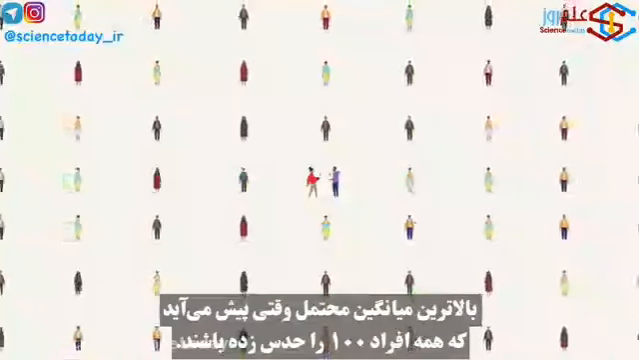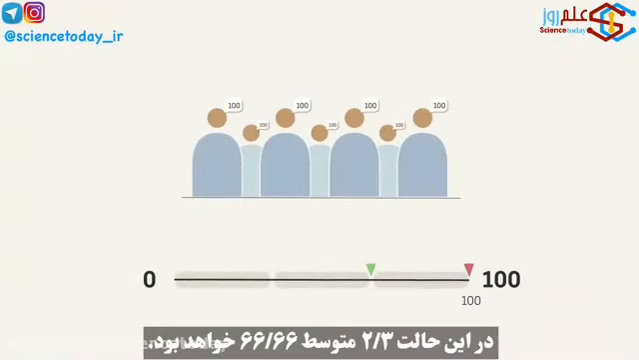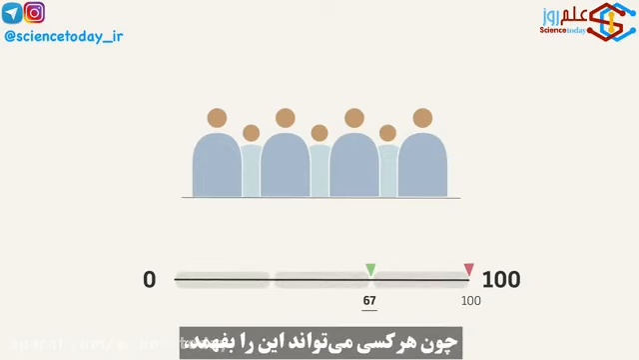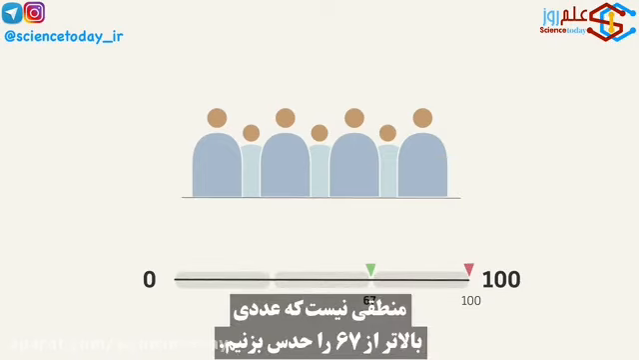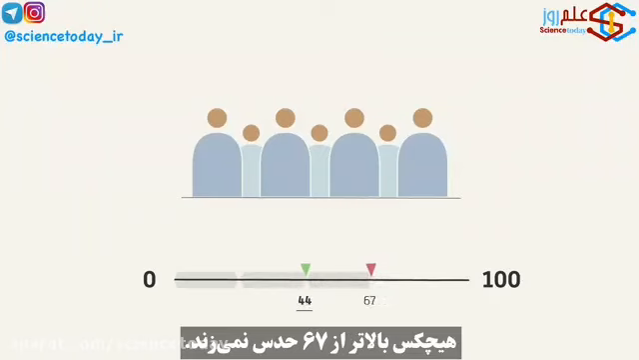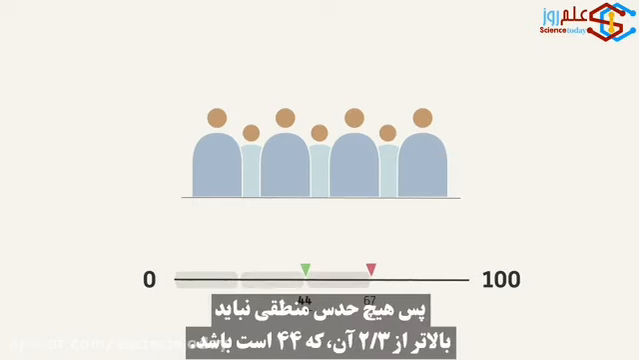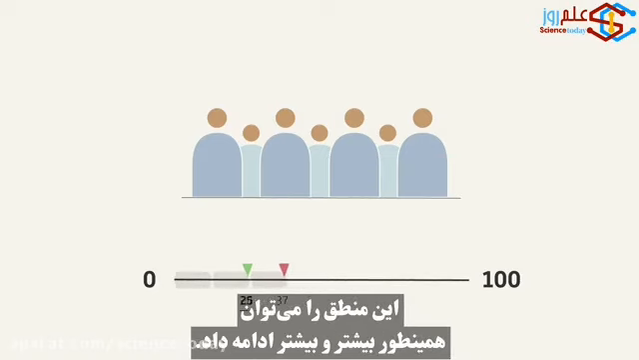Now, the highest possible average would occur if every person guessed 100. In that case, 2/3 of the average would be 66.66. Since everyone can figure this out, it wouldn't make sense to guess anything higher than 67. If everyone playing comes to this same conclusion, no one will guess higher than 67. Now 67 is the new highest possible average, so no reasonable guess should be higher than 2/3 of that, which is 44. This logic can be extended further and further.